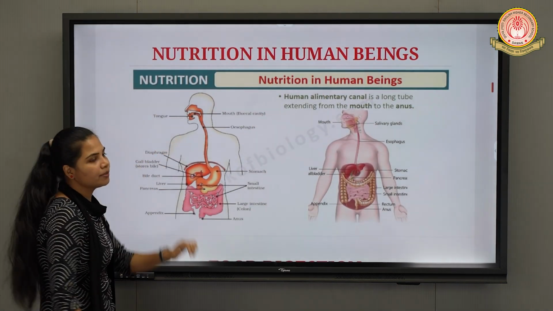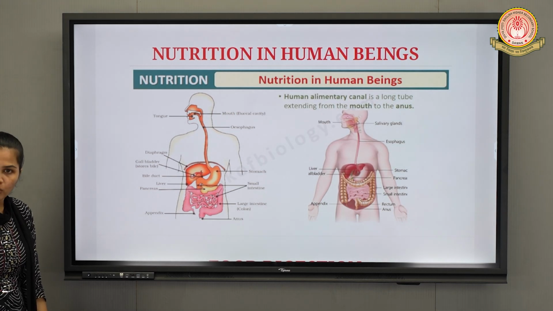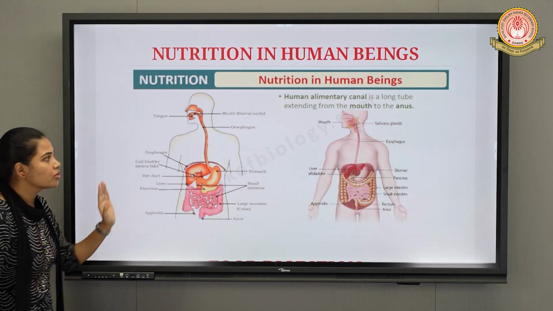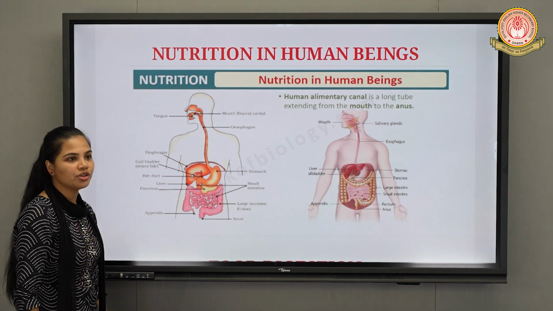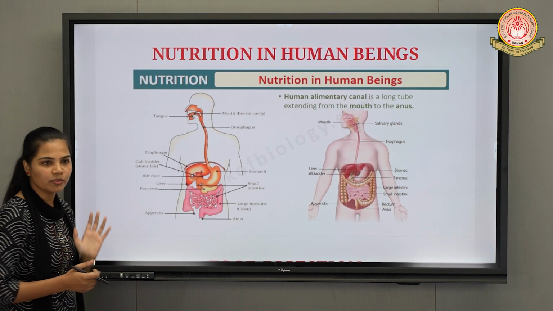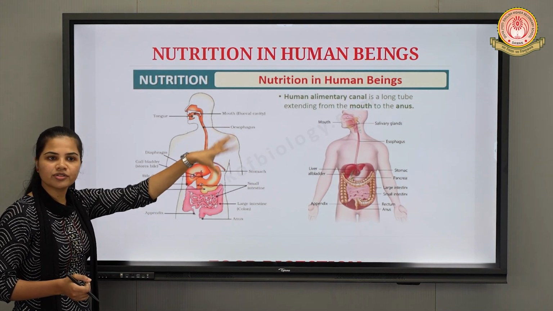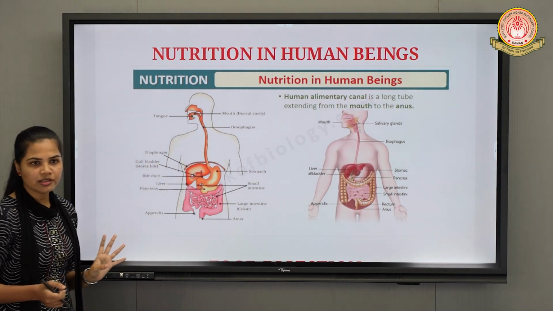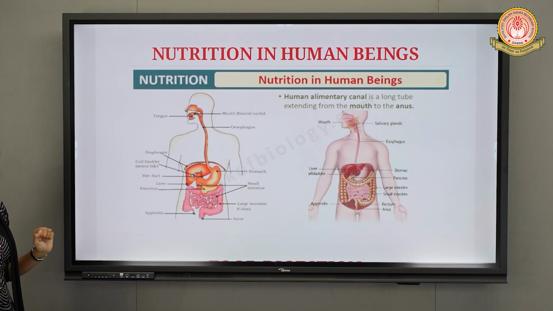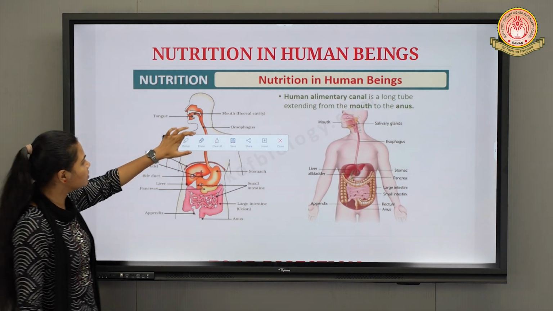Next example is of human beings, which again use the holozoic mode of nutrition, a type of heterotrophic nutrition. So now we will proceed with the process of nutrition in human beings. That is, we will study the digestive system in human beings. You can also call it the human alimentary canal, human digestive system, or nutrition in human beings. All are the same, the answer is the same: you need to explain the digestive system. One by one we will see different organs, different parts of this digestive system.